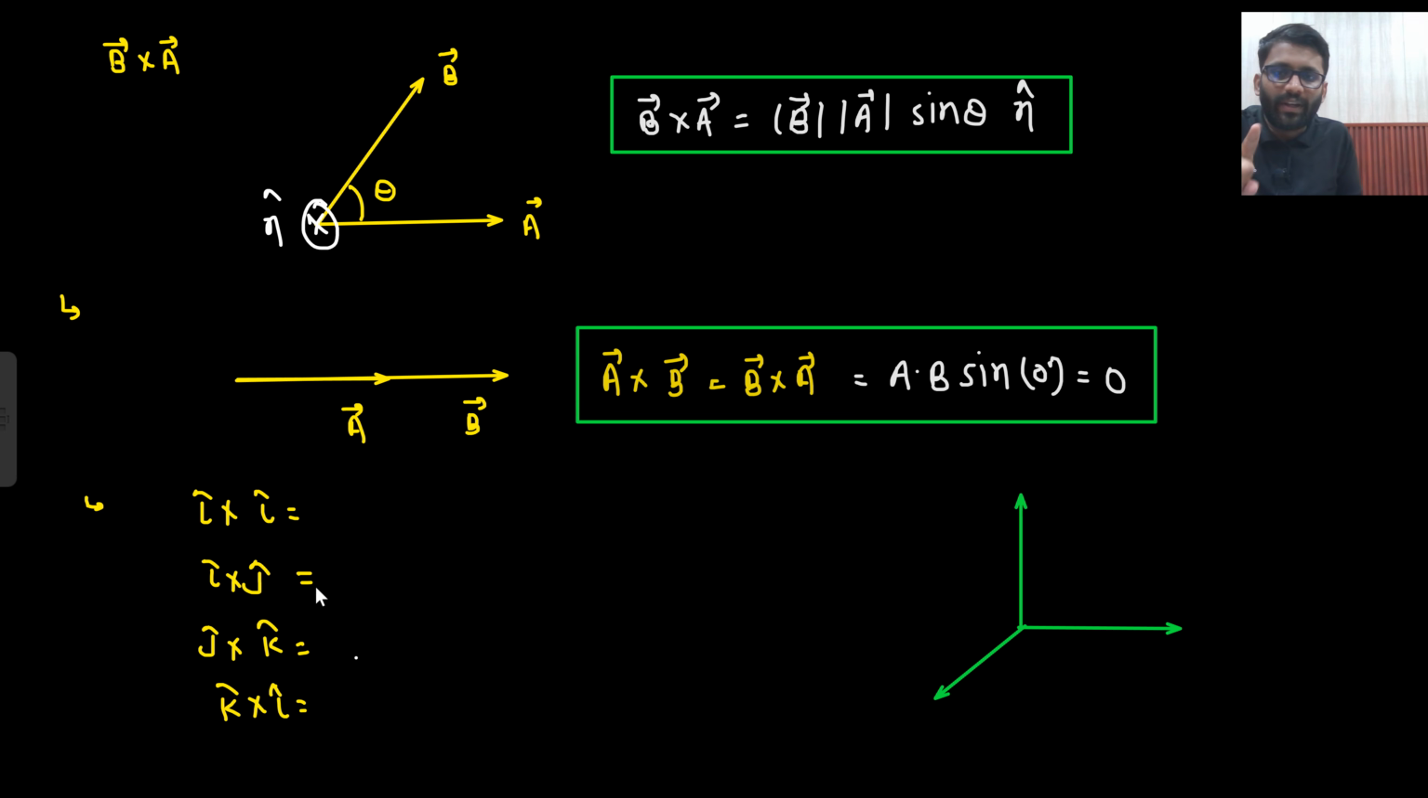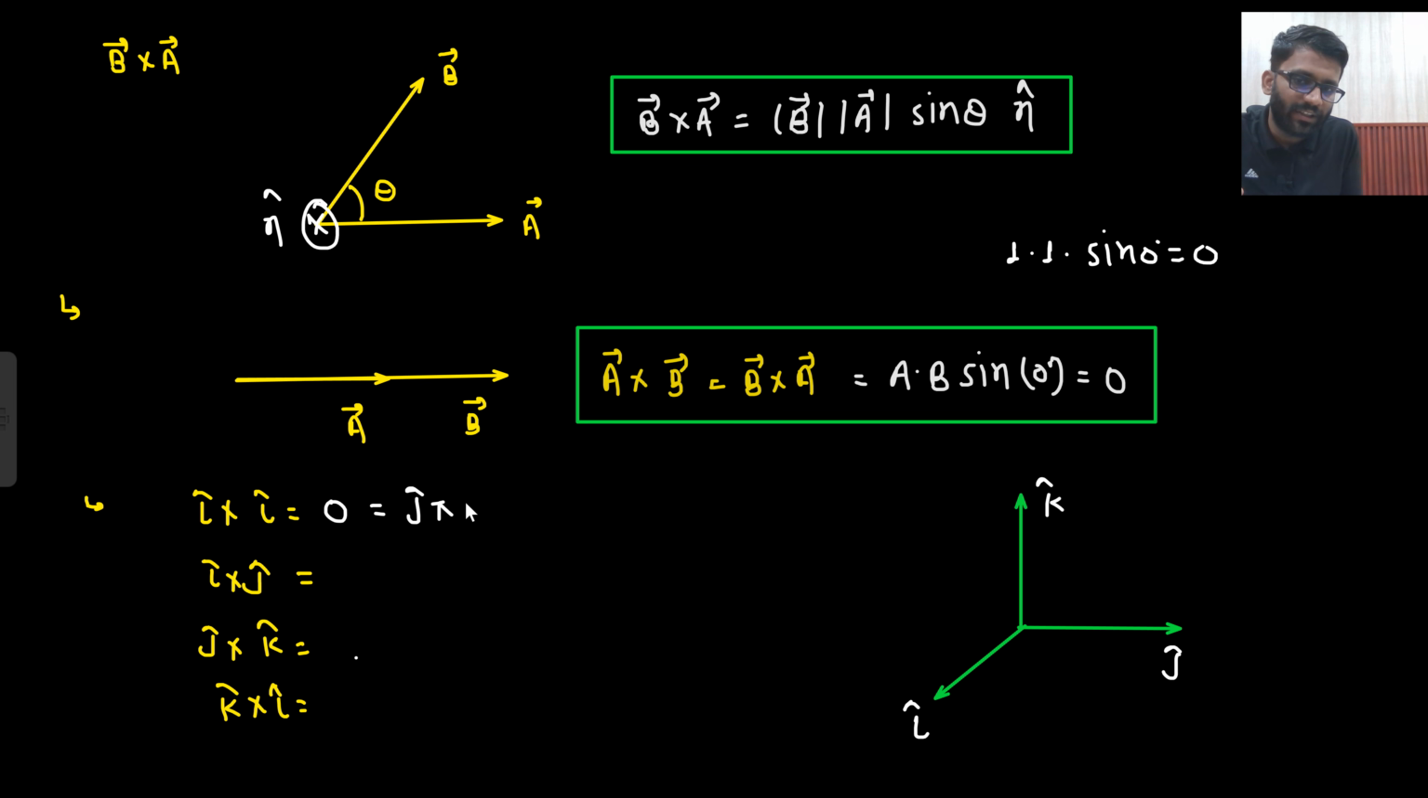Yeah, so now you need to tell i cap cross i cap. So let's just make a coordinate system. This we were showing by i cap, this we were showing by j cap, and this we were showing by k cap. So i cap cross i cap, angle is 0 degree, answer will be 0. Sin 0 is 0, right? If both are in the same direction, magnitude 1, sin 0, 0. Same goes for j cap cross j cap, and same goes for k cap cross k cap.